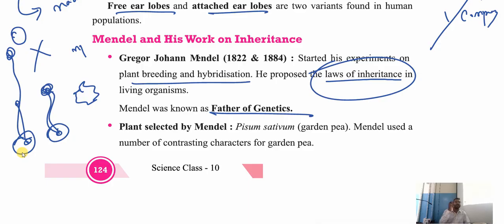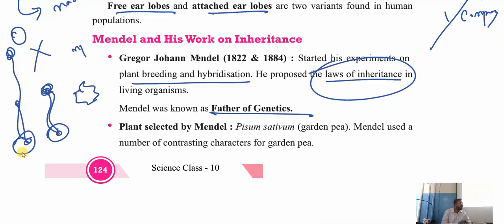For my question, I told you in the beginning, remember? When I am black, you are black. Then how is our baby white? These are the variations he got. Because that fellow came and asked, Mendel was also confused how he should reply to him. Then he said, sir, please give me some time. I will give you the reply for your question.